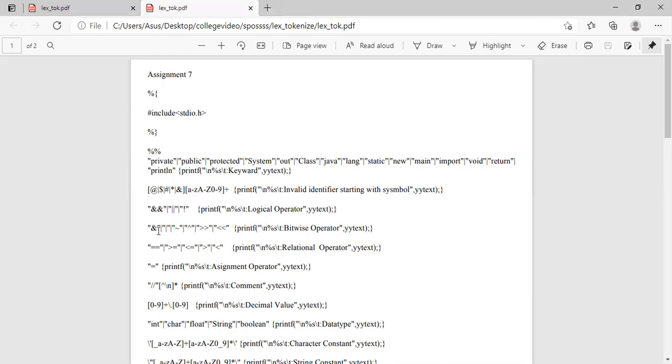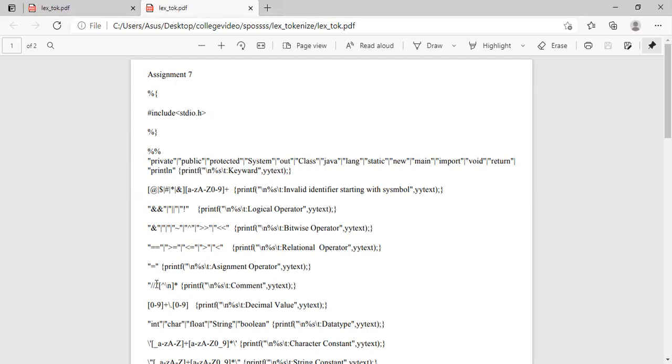Third one, bitwise operator. If it gets only a single ampersand, less than, greater than, relational operators like this, it will show it is a relational operator or a bitwise operator. If it gets an equal sign, it will show it is an assignment operator. This is the comment part.